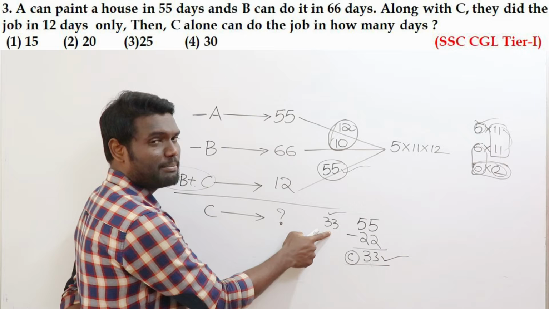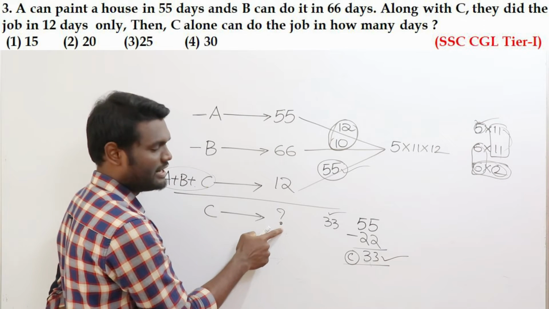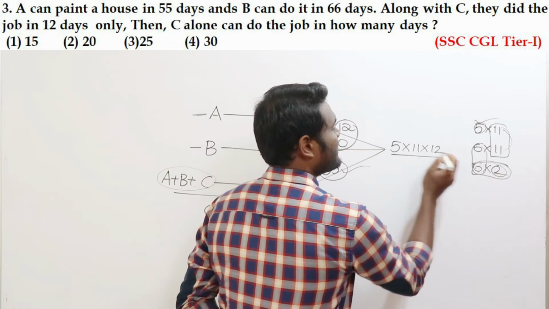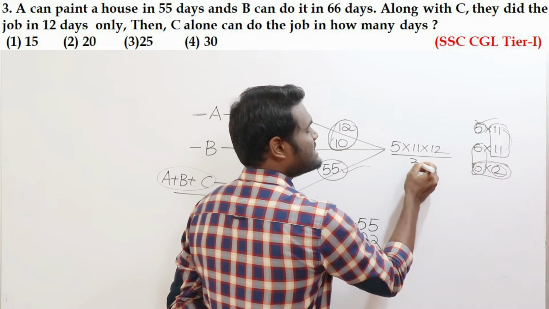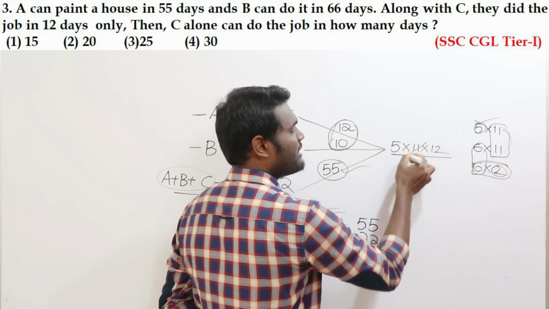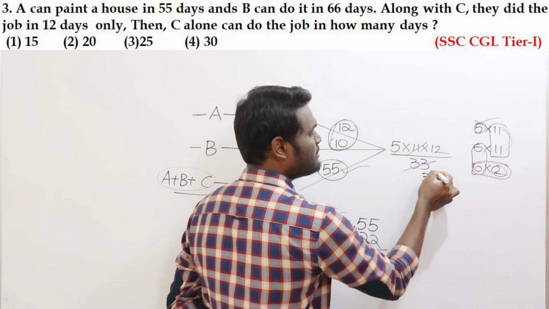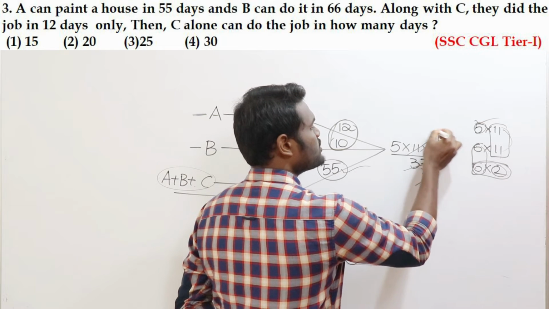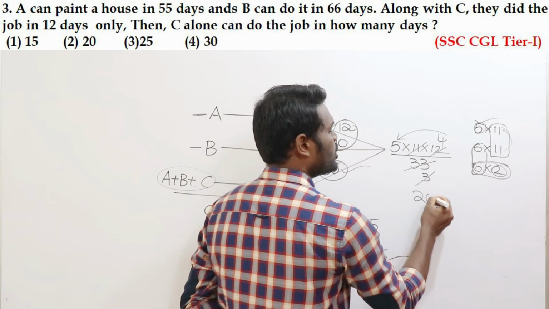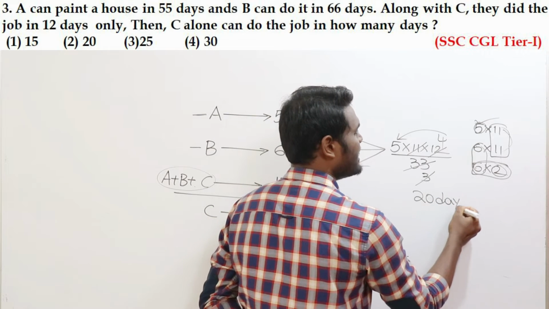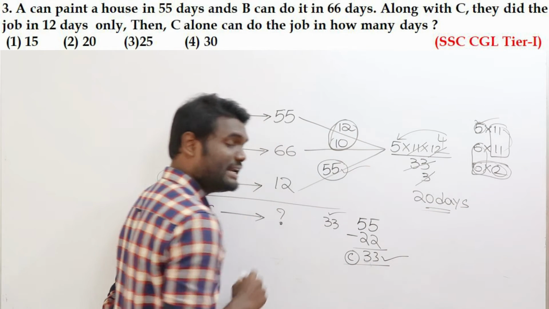If C eats 33 apples per day, the question is how many days C alone takes. C alone, how many days? The total work is 5 into 11 into 12. C is going to eat 33 apples per day. So 11 goes here how many times? 11 goes here 3 times. 3 goes here how many times? 4 times. So 4 into 5. We can say that the total number of days taken by C alone is 20 days.